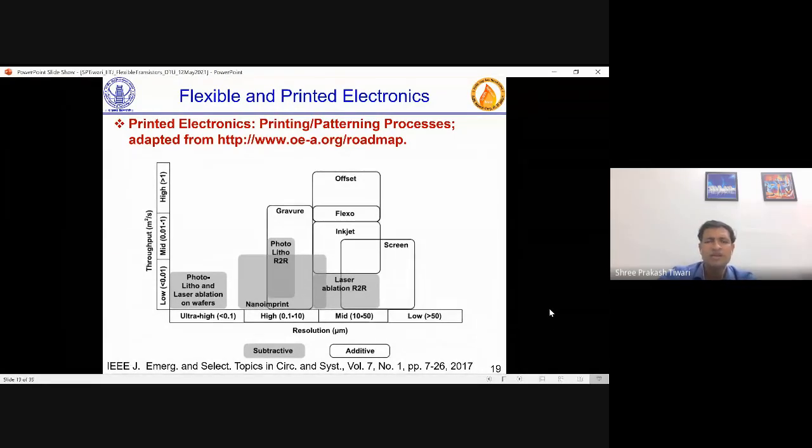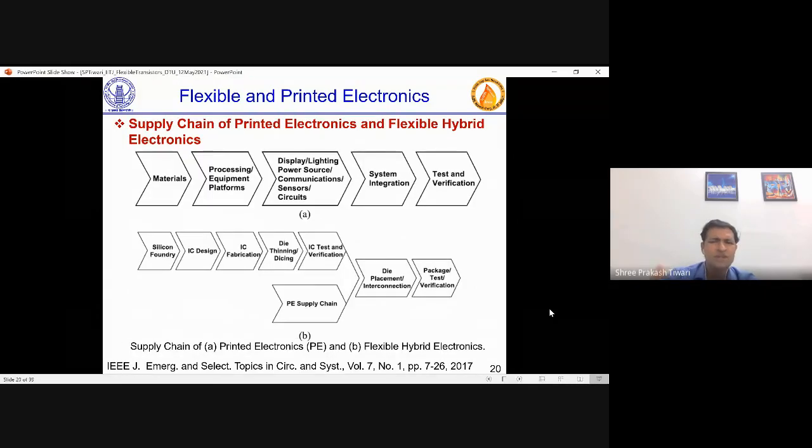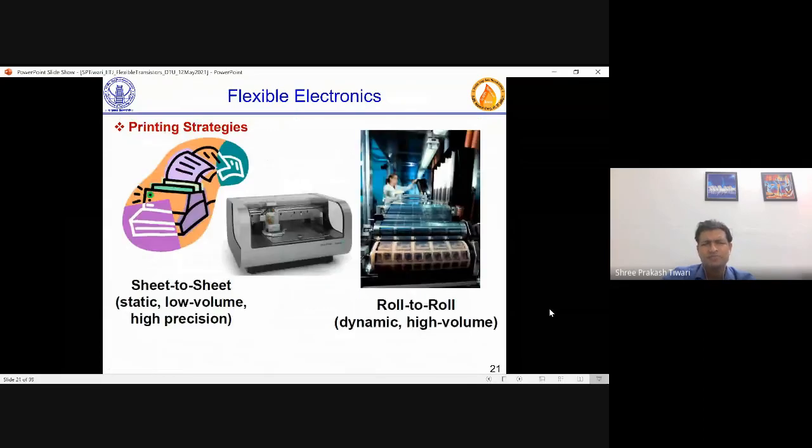For flexible electronics, you want these additive processes, which are printing processes. But there is something called hybrid integration also. In hybrid integration, you can have thin silicon, you can have flexible substrates, and try to integrate some components from here and there and make proper connections. This is called flexible hybrid electronics.